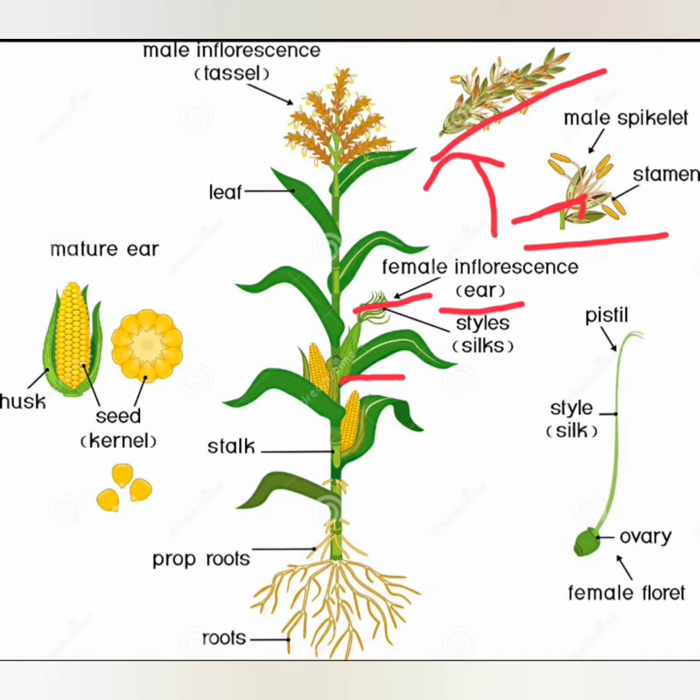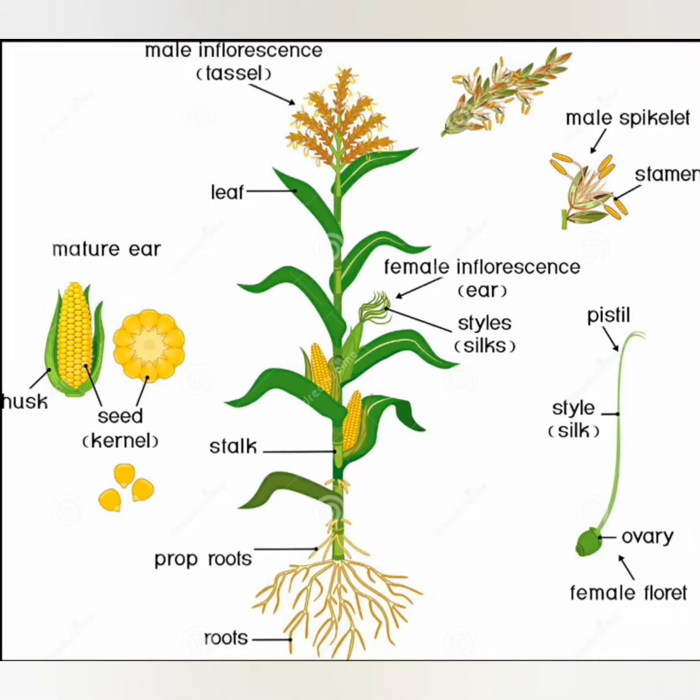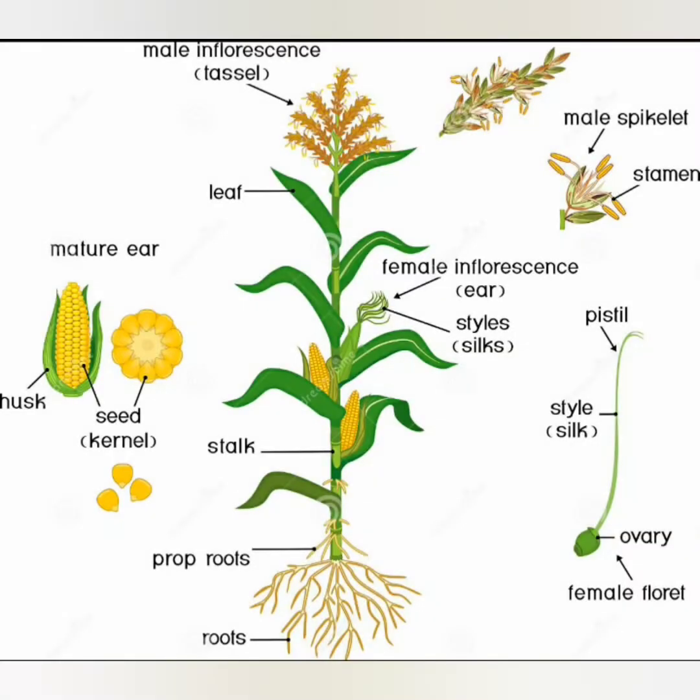Now this feathery style, let me show you again, of the female inflorescence or female florets, they are long. You can see this diagram here. This is the female floret. As you can see in this figure also, they emerge out of the cup.